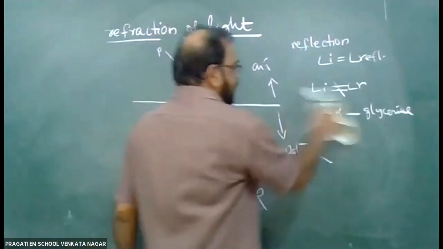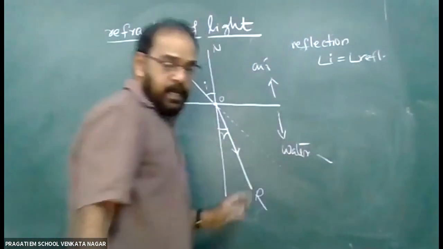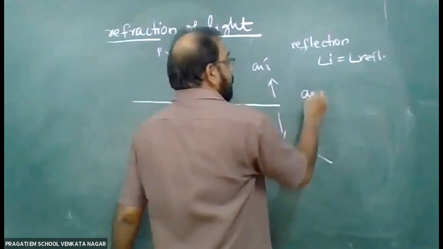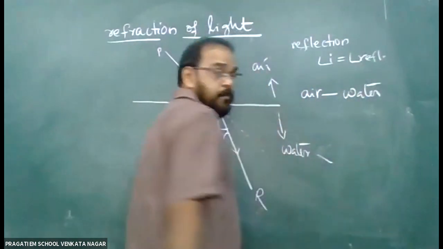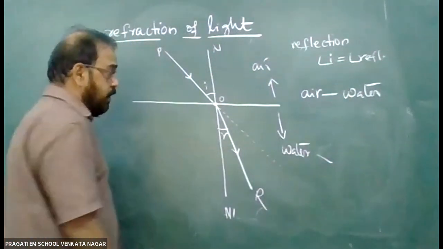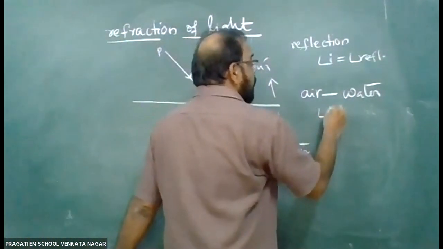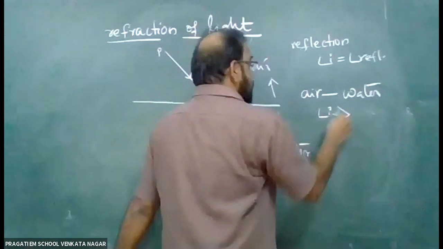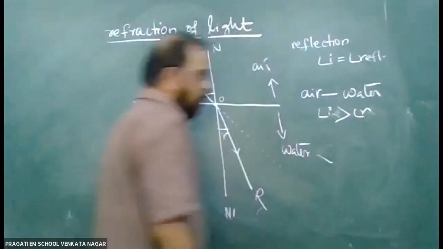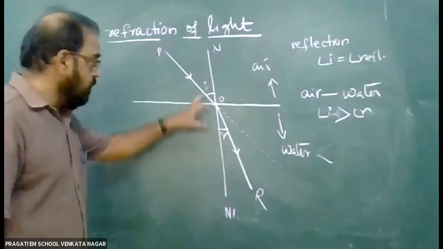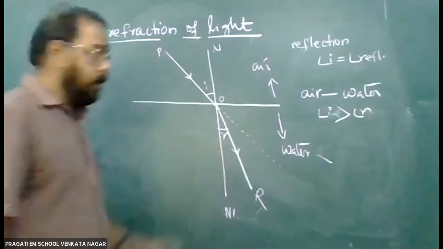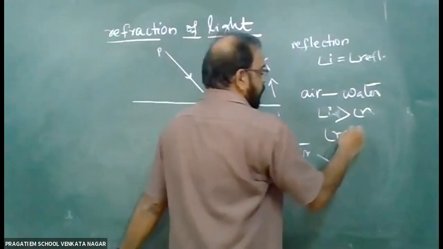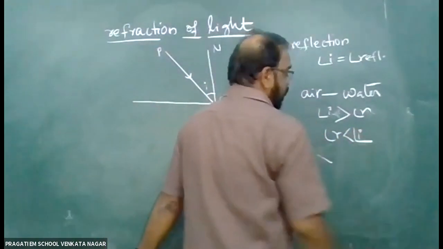Now let us consider this particular case study, from air to water. Light rays travel from air to water. When light rays travel from air to water, you can see here the angle of incidence is greater than the angle of refraction.